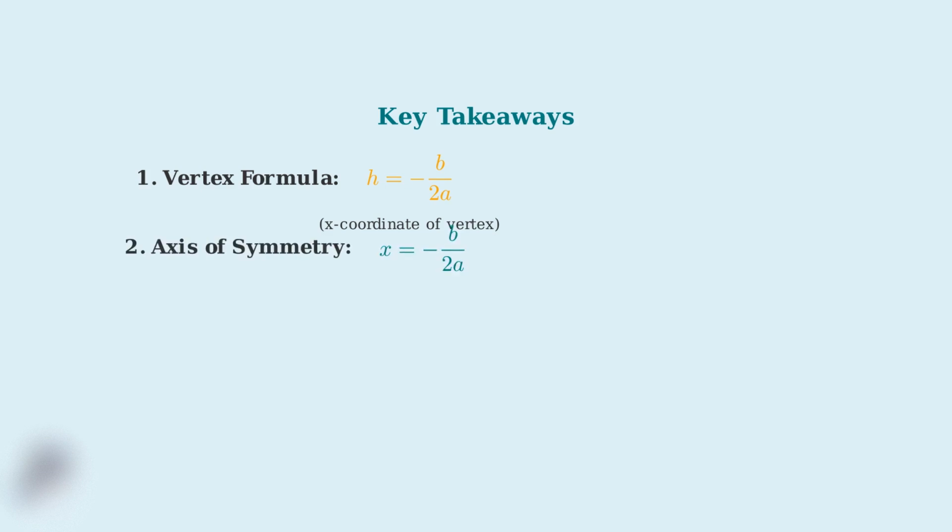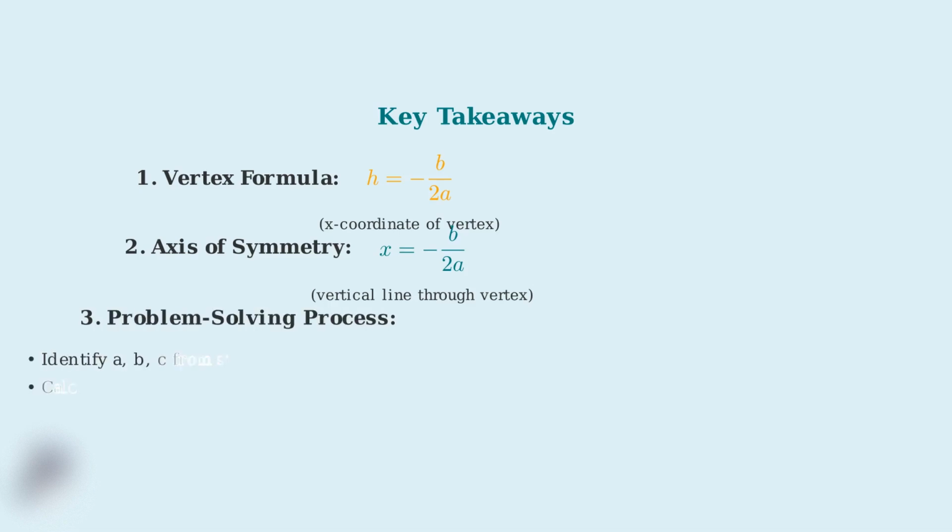Now that we've explored vertex form and axis of symmetry through multiple examples, it's time to recap the essential concepts you've learned today. There are three fundamental concepts that form the foundation of working with quadratic functions in vertex form. First, the vertex formula. The x-coordinate of any parabola's vertex is found using h equals negative b divided by 2a. This single formula unlocks the turning point of any quadratic function. Second, the axis of symmetry. Notice this uses the exact same formula, x equals negative b divided by 2a. This vertical line passes through the vertex and divides the parabola into two mirror images.